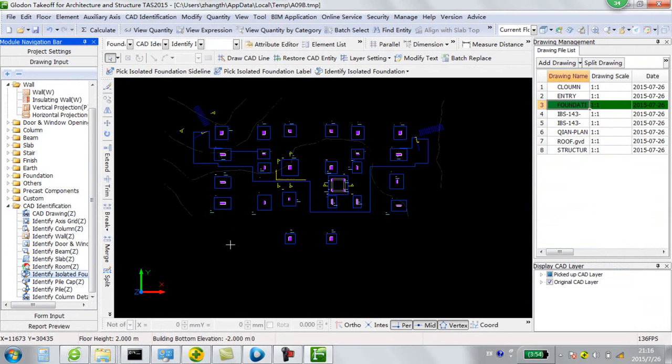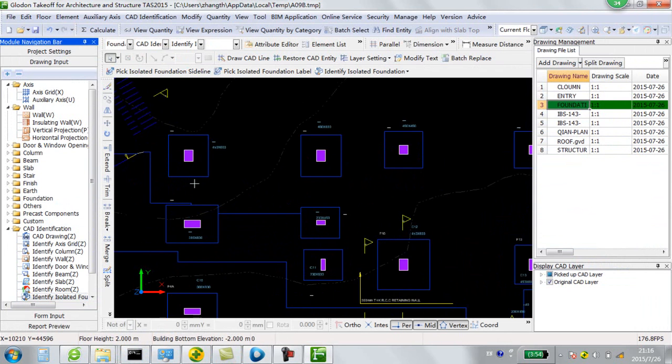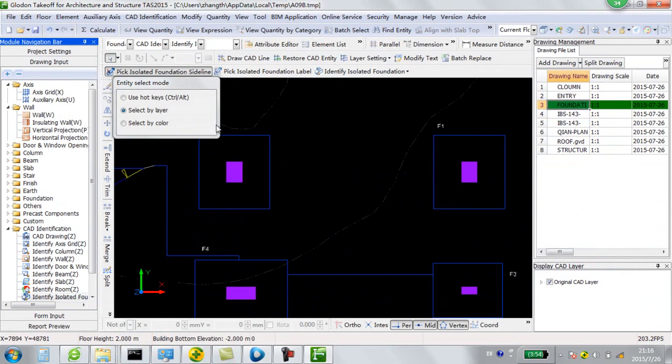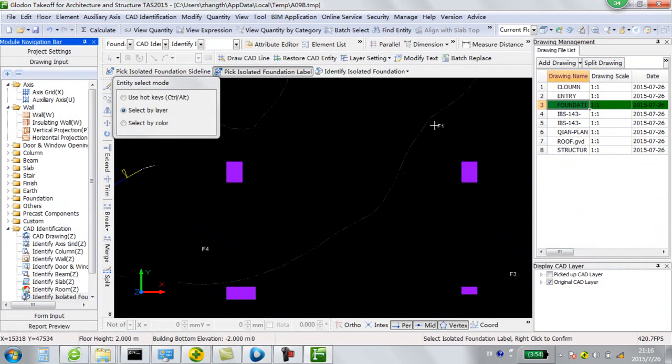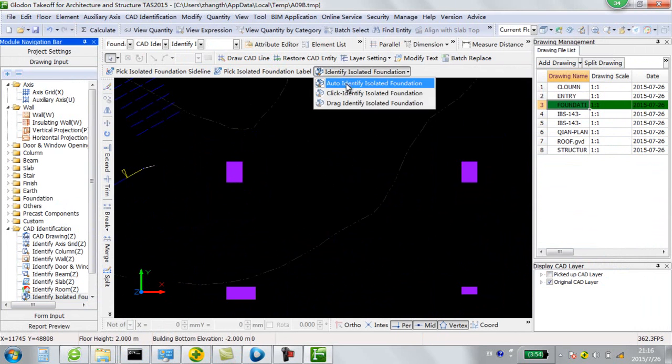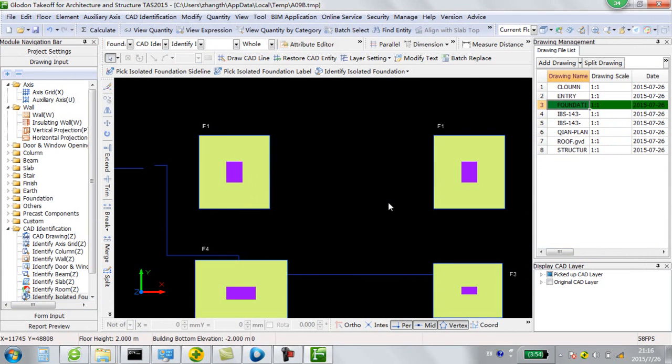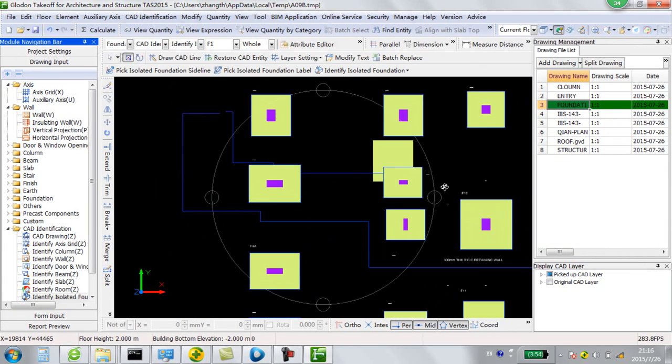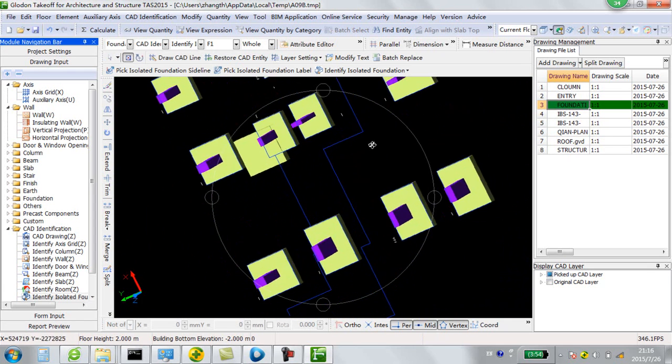Then we go to the next element, the isolated foundation. The same steps. Pick up the side line, right click to confirm. Pick up the label, right click to confirm. Auto identification. Now we get 25 isolated foundations. We can check the 3D view.